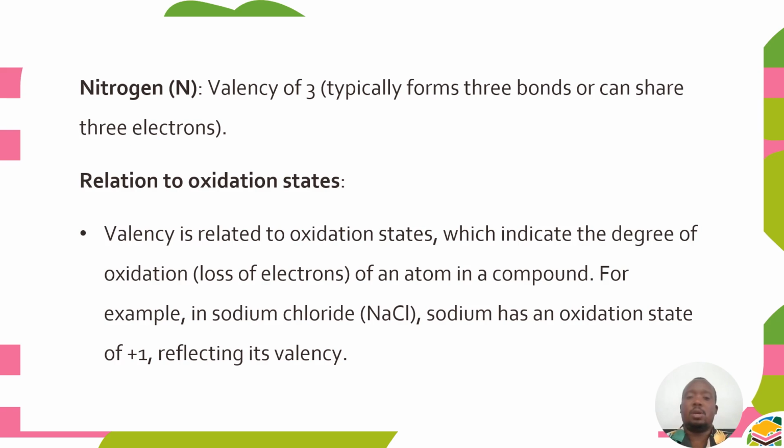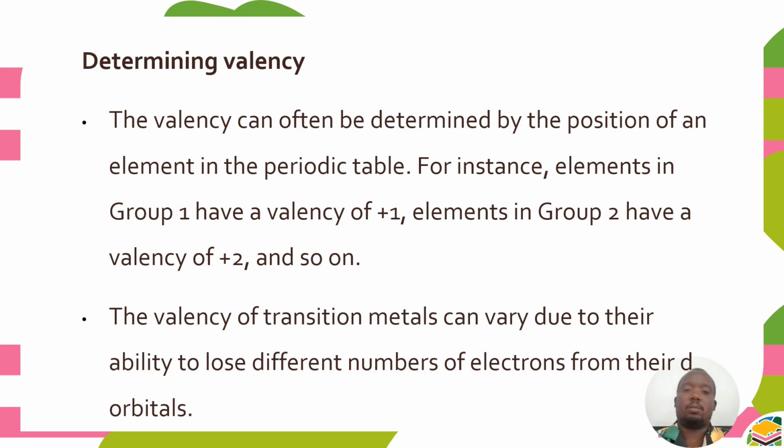For example, in sodium chloride, sodium has an oxidation state of +1, which by the end of the day is reflecting its valency. So the valency can also be connected with the oxidation states.